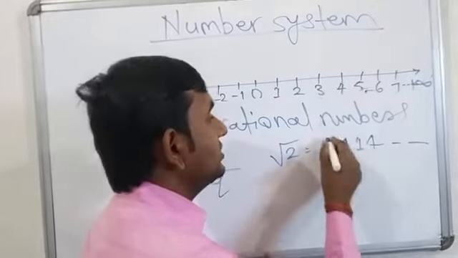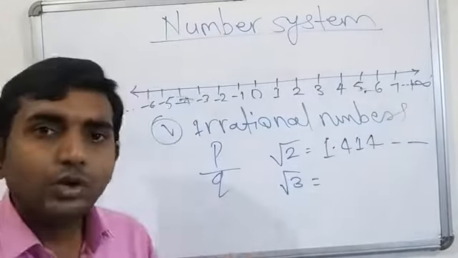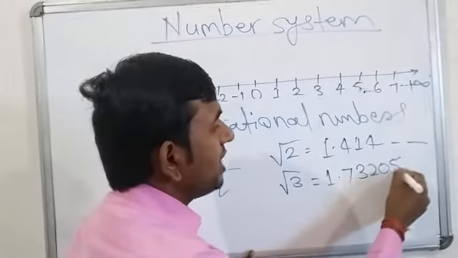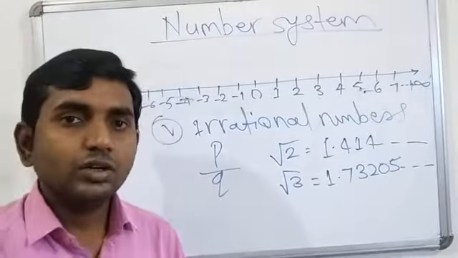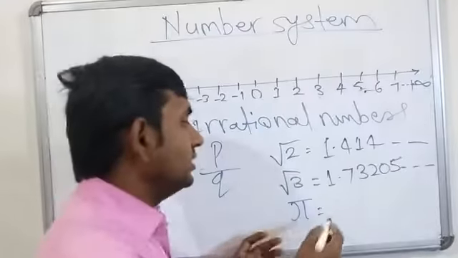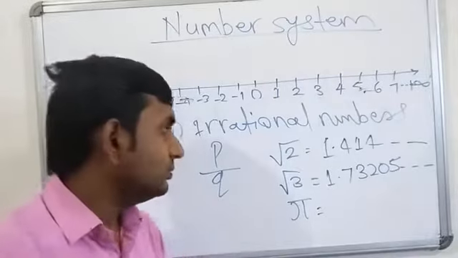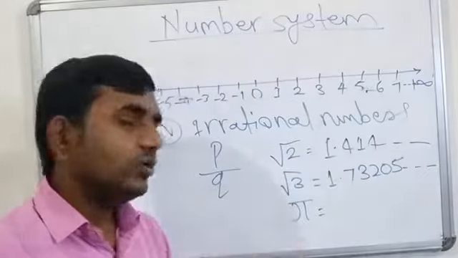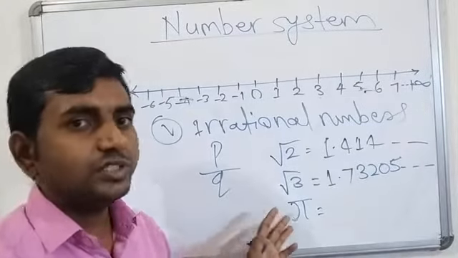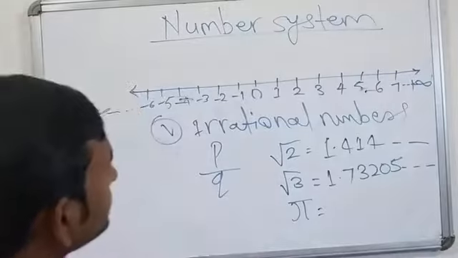Because if you want to find the value of under root 2, then we get 1.414 and its value is not fixed. Same as under root 3: if you want to find the value of under root 3, then we have 1.73205. It's also not exact. And pi is also an irrational number, because we have no fixed value of pi. Some mathematicians found the value of pi up to billions of places after the decimal, and it's also not repeating, not recurring.